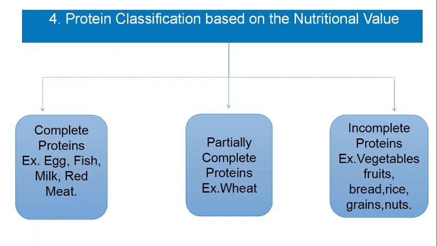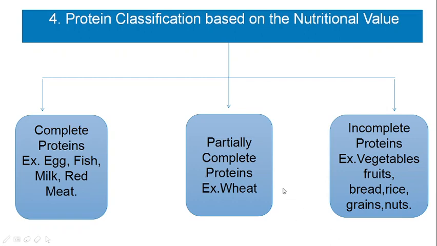Examples include egg, meat, fish, chicken, cheese, etc. All the animal proteins are complete proteins. Partially complete proteins are those in which any one or two essential amino acids will be missing. Any protein which misses one or two amino acids alone is said to be partially complete protein.